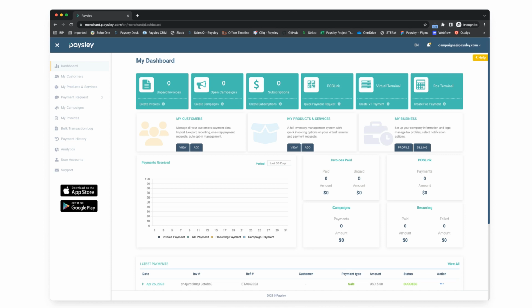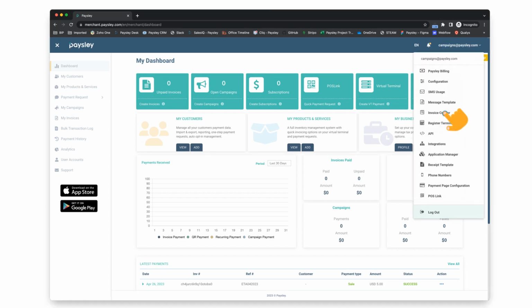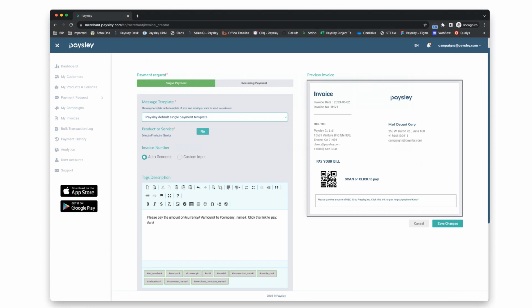Log into your Paysley dashboard. Click on your email address at the top right of your screen, and then select Invoice Creator to access your invoice configuration screen. Although you will have the option to select the text and email message when creating a payment request, setting the default message will make sending invoices even faster.